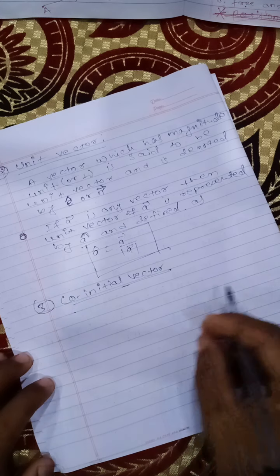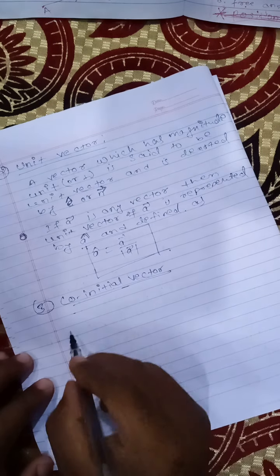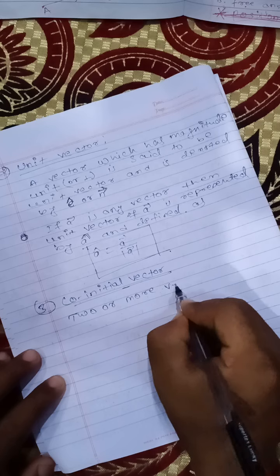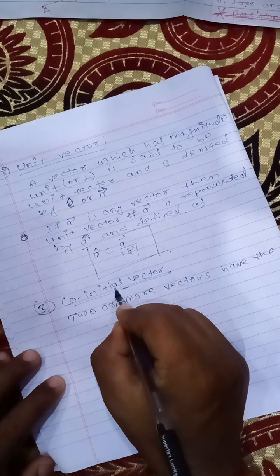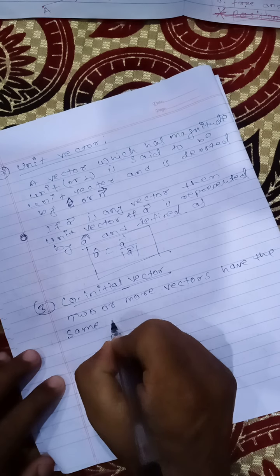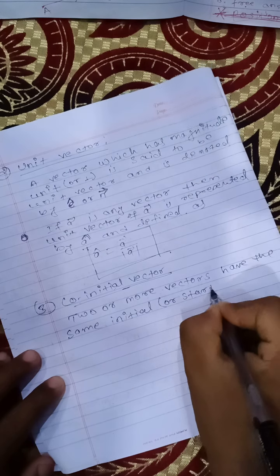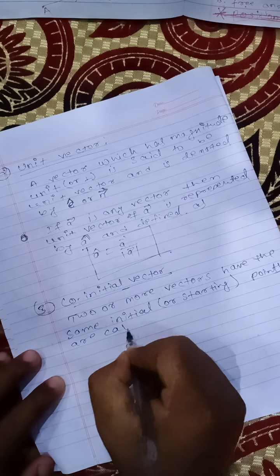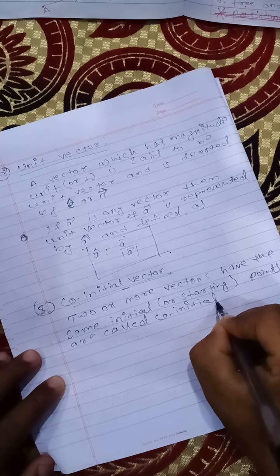So co-initial vectors means two or more vectors having the same initial, or starting point, are called co-initial vectors.